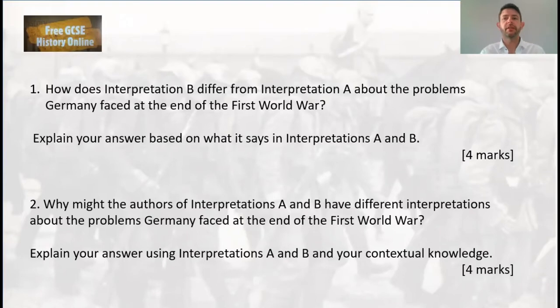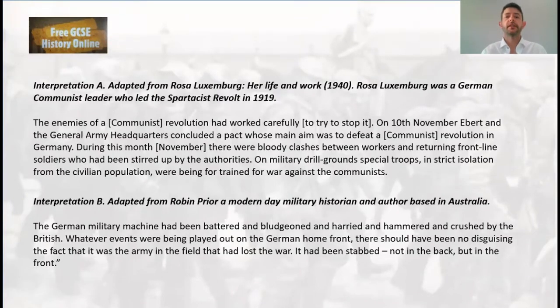Then we've got question 2, and it's why. Why might the authors of interpretation A and B have different views about the problems Germany faced at the end of the First World War? So we've got a slightly different command word, why, and that's an explanation word, isn't it? We often think about the word because, and we've still got the same topic, problems Germany faced. So those things need highlighting and underlining, and you've got to focus on those for your answer. So you have those ideas in mind, you've got the topic, then you need to read through the extracts and try and find the answers.